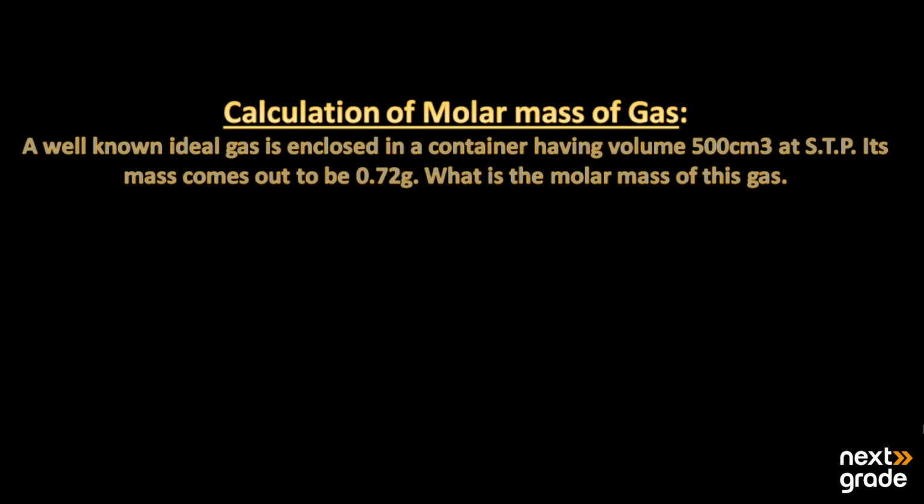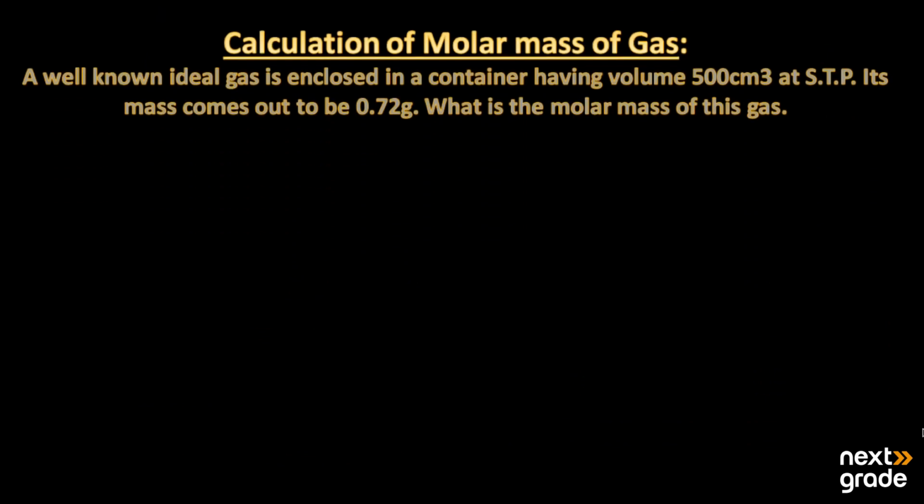Next we have the calculation of the molar mass of the gas. How can we find the molar mass of the gas? This is very simple. A well-known ideal gas is enclosed in a container having the volume of 500 centimeter cube at standard temperature and pressure, and its mass comes out to be 0.72 grams. What will be the molar mass of the gas? Before the calculation of the molar mass, we have to calculate the number of moles of the ideal gas. To calculate the number of moles of the ideal gas, you must know that